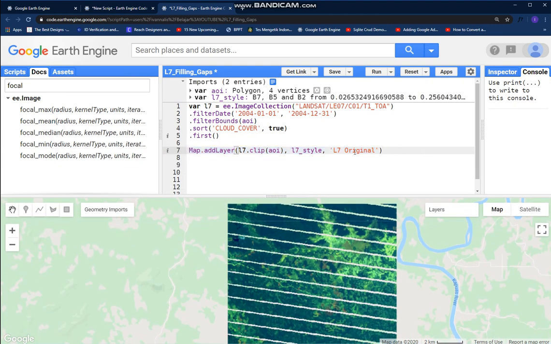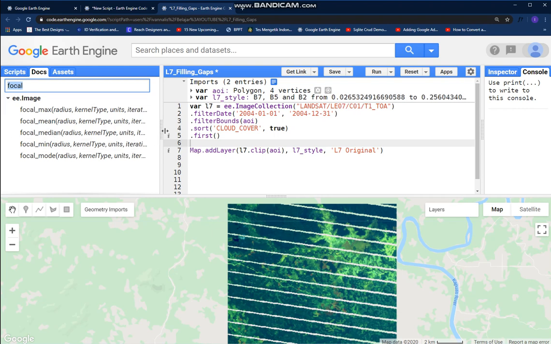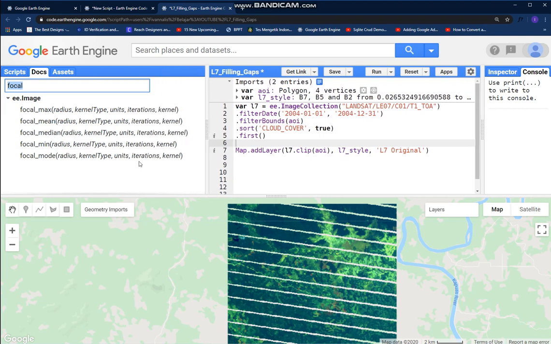And let's get started. To fill these gaps, I want to use a focal function, and you can read about it in the documentation.